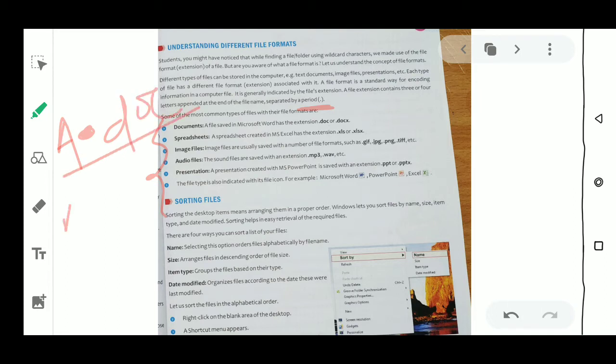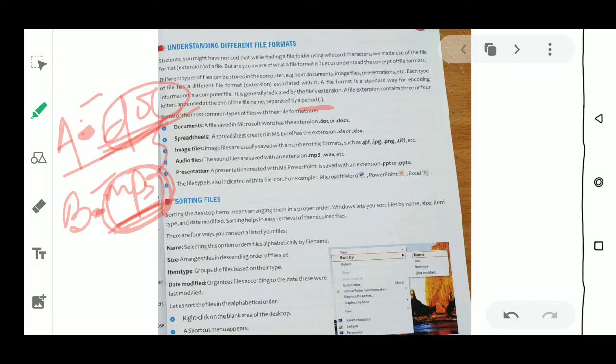Suppose I write b dot mp3, it means this file is a music file. This extension is for music, and this docs type of file is for a document. So whatever comes after the dot is the extension name of the file. Okay, that is the extension, got it?